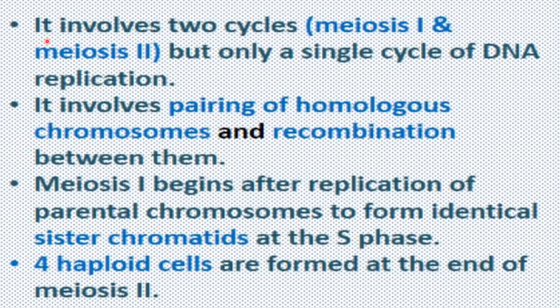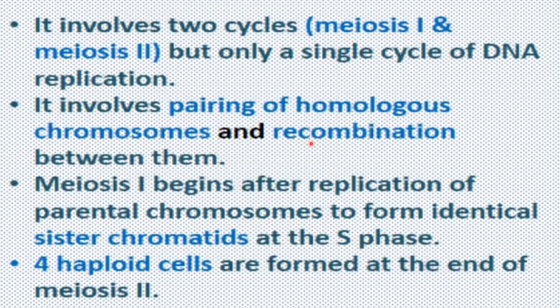Now meiosis division involves two cycles, two phases, you can say meiosis 1 and meiosis 2, but only a single cycle of DNA replication. So two cycles here, meiosis 1 and meiosis 2, but DNA replication occurs only once. So it involves pairing of homologous chromosomes and recombination between them, because we have 23 homologous chromosomes, we have a pair of each chromosome, right?